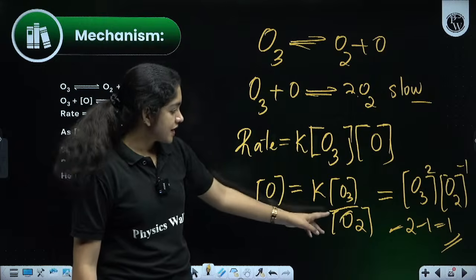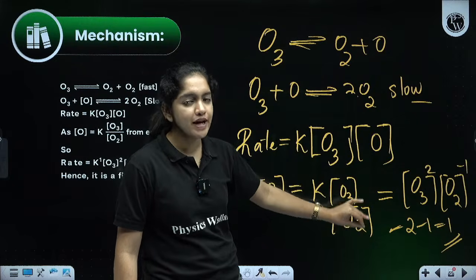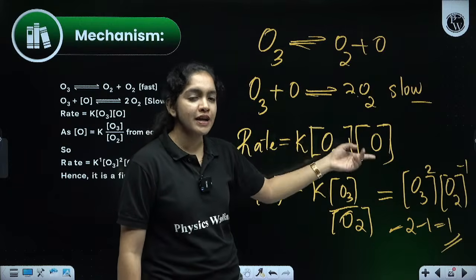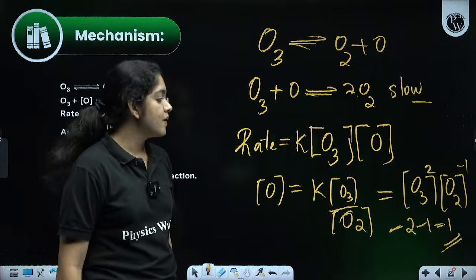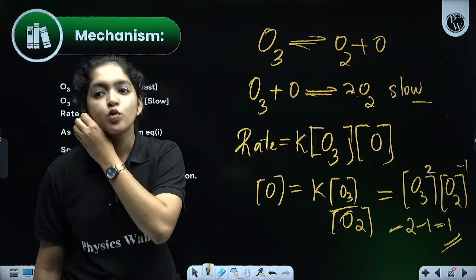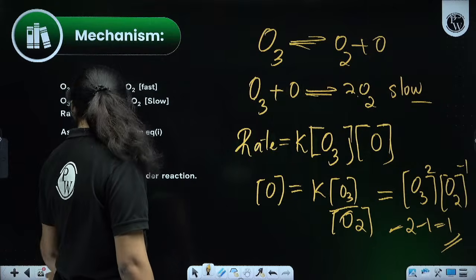Okay, so just rearrange and we take the O2 to the numerator. When we take the O2 to the numerator, it will change into O2 raised to minus 1. O3 raised to 2, O2 raised to minus 1. So what will be the answer here? 2 minus 1, the answer is equal to 1. Clear? Got it? Okay, the next one.